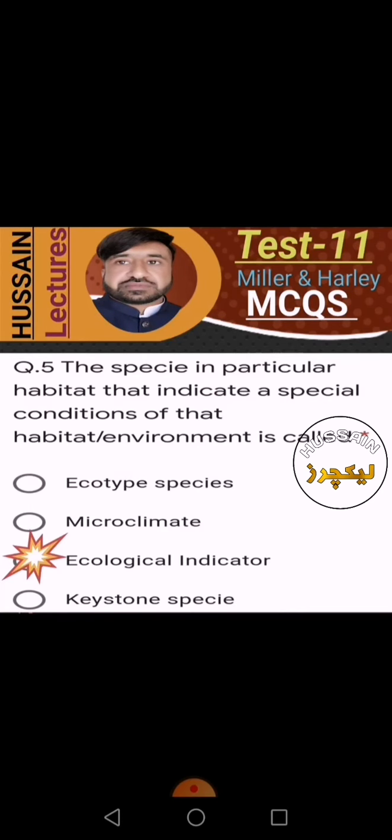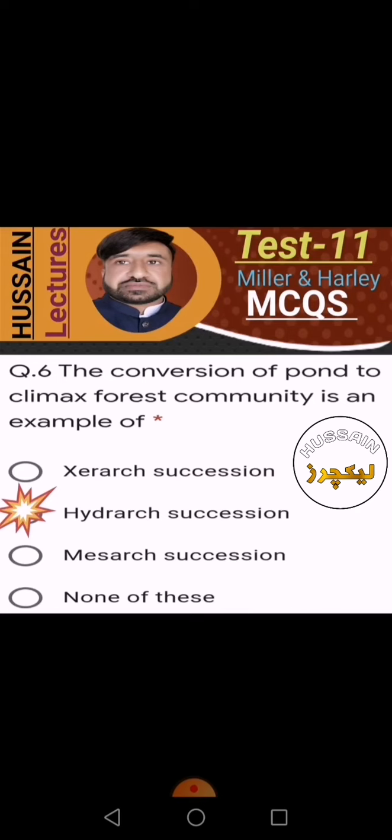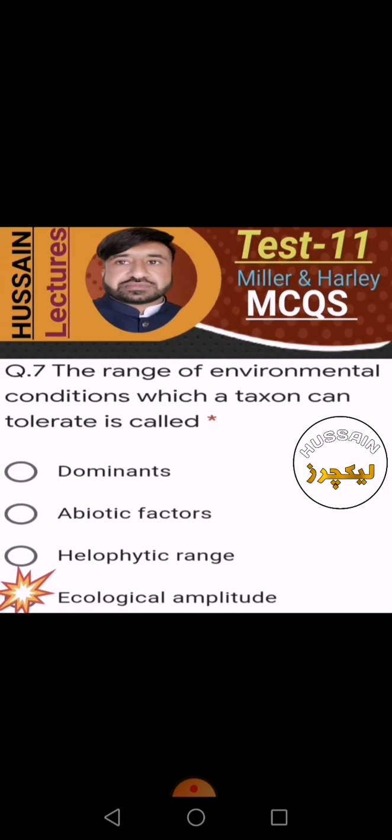So the third option is the right one. The conversion of a pond to a climax forest community is an example of xeric succession, no; mesic succession, no; hydric succession, yes. Second option is the right one.